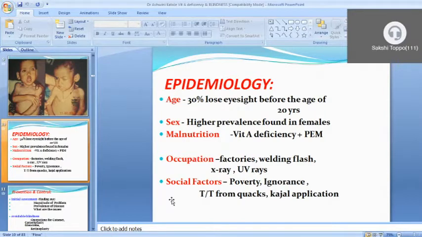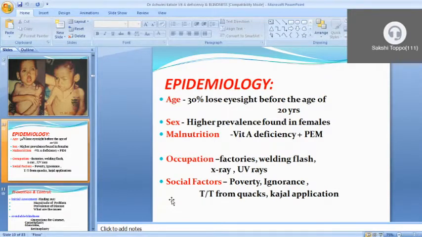Sex-wise, higher prevalence is found in females because they are least bothered about nutrition. The nutritional value is very less, and because of so much stigma, taboos, and social practice, most of the girls are not taking a proper diet, and because of that they suffer from various kinds of deficiency, so this problem is very much prevalent in females as compared to males in a country like India.